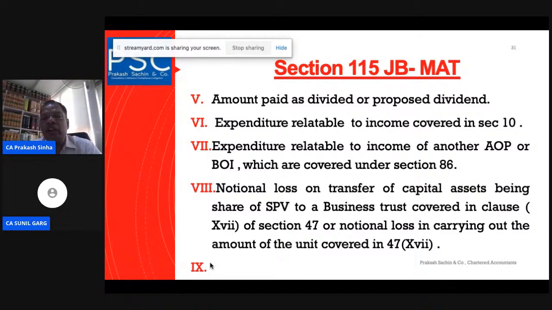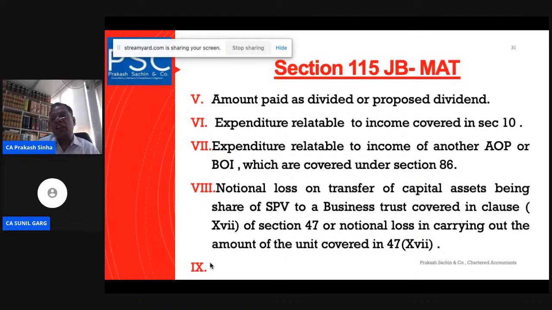Expenditure relatable to the income of another AOP or BOI which is covered under section 86. We know that if there is an AOP or BOI and we have incurred certain expenditure on account of that, then that expenditure should also be excluded for the computation of this book profit, because the AOP and BOI will be separately taxed here. So we are removing the expenditure, and later on we will see that we will be removing the income also, so that it is not covered in this part.